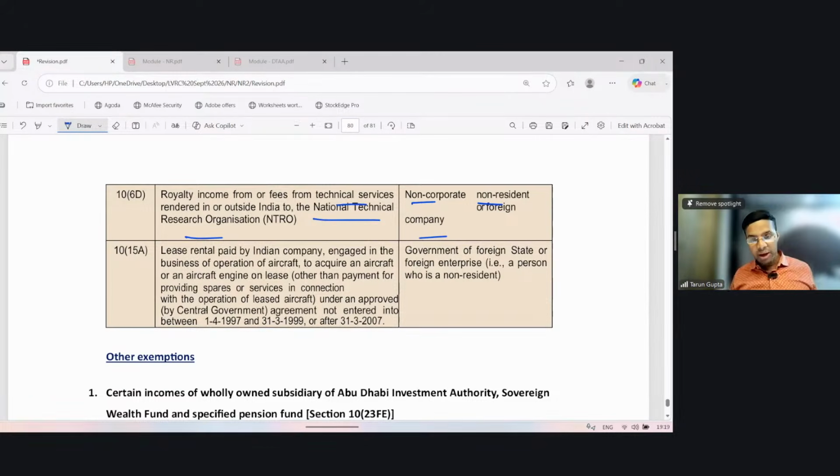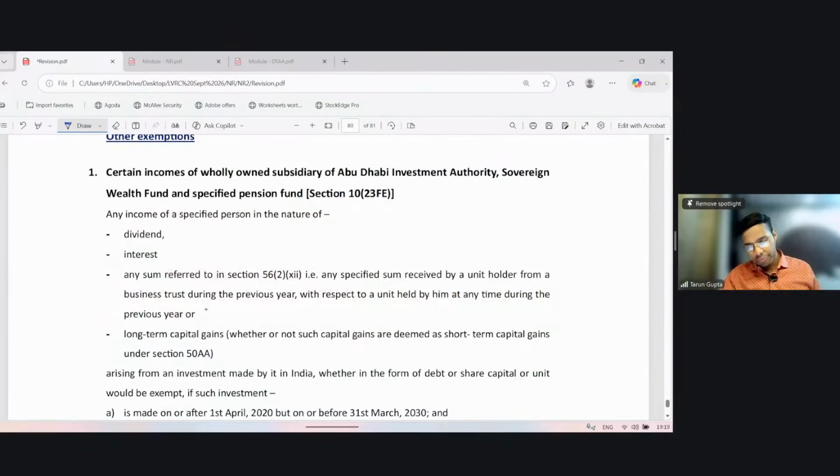Lease rental paid by Indian company engaged in the business of operation of aircraft to acquire an aircraft or an aircraft engine on lease, other than payment for providing spares under a central government approved plan agreement entered between 1st April 1997 and 31st March 1999 or after 31st March 2007, by the government of foreign state or foreign enterprise.